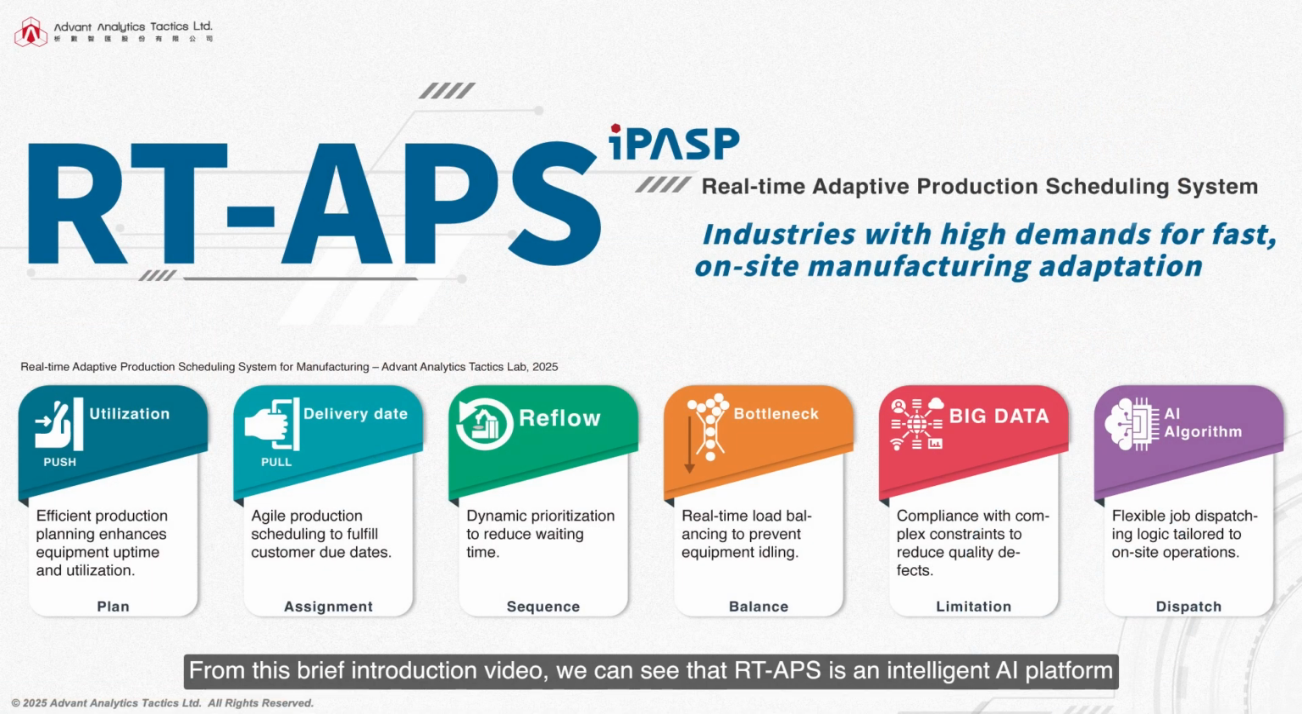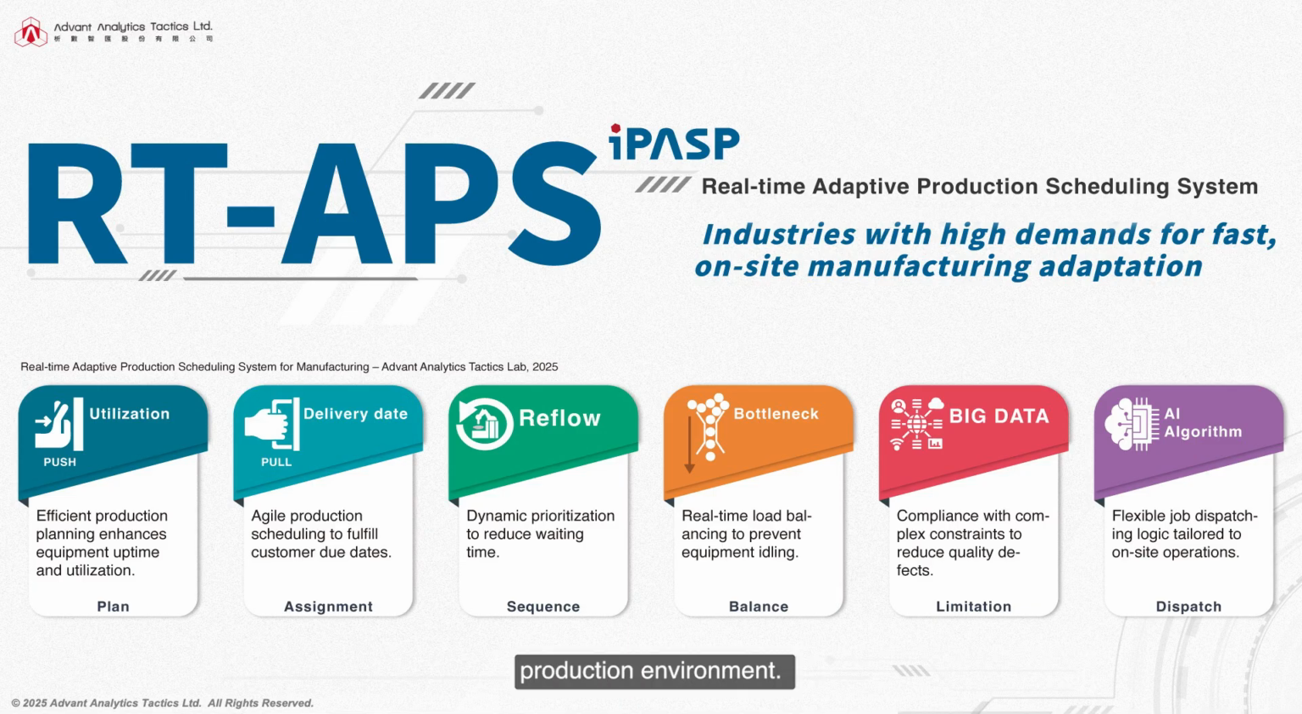From this brief introduction video, we can see that RT-APS is an intelligent AI platform at the core of supply chain planning, designed for agility in today's fast-changing production environment.